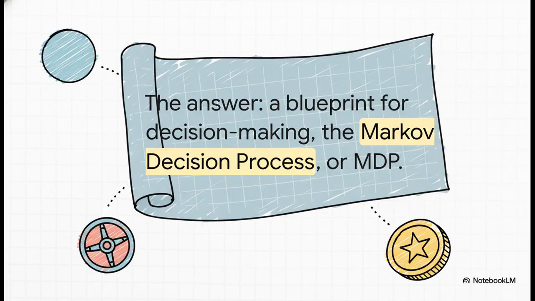Well, the answer is something called the Markov decision process, or MDP for short. Now that sounds complicated, but don't worry, we're going to build this blueprint together piece by piece. And it all starts with one single, incredibly important rule that makes the whole thing possible. So, let's dive into that.